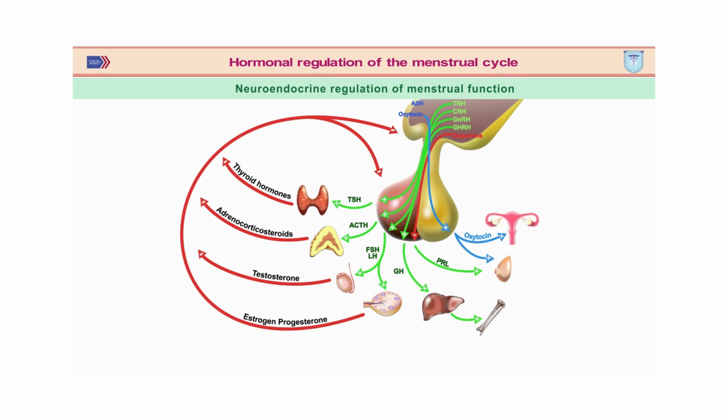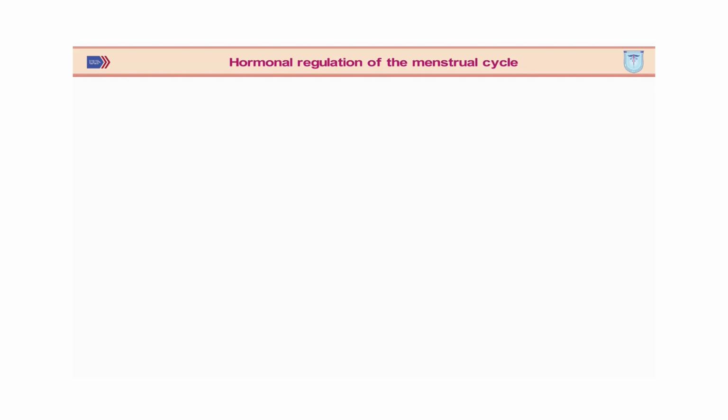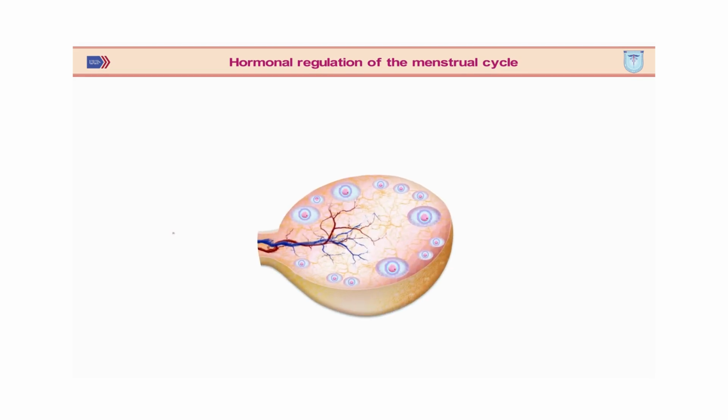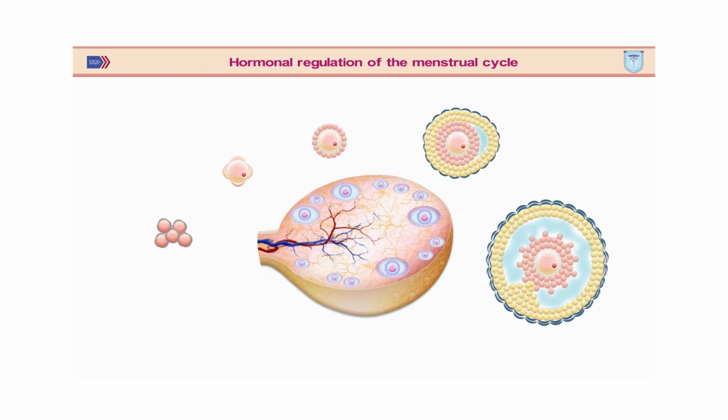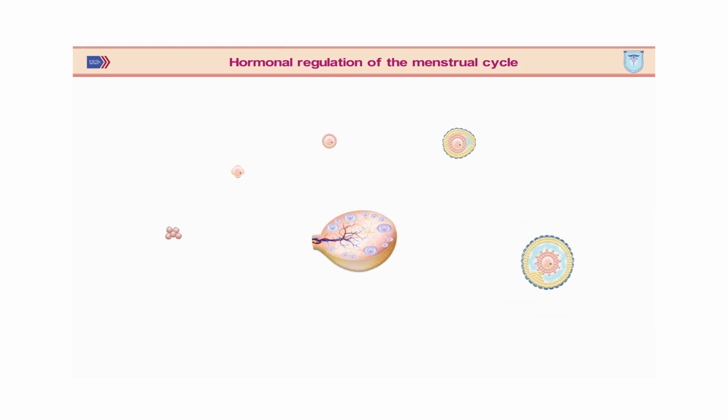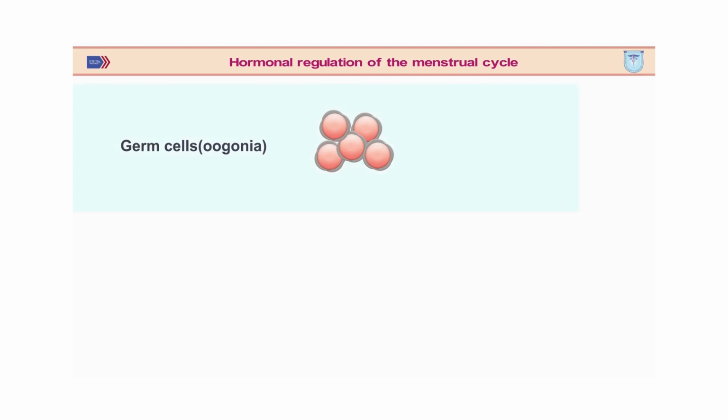The hormone oxytocin is produced in the hypothalamus and passes to the posterior lobe of the pituitary gland. Oxytocin ensures lactation in the postpartum period and stimulates the contraction of smooth muscles in the myometrium. Antidiuretic hormone produced in the hypothalamus and transported to the posterior lobe of the pituitary gland regulates the production of urine in the kidneys. We will now discuss how these hormones regulate the complex processes that occur in the ovaries.